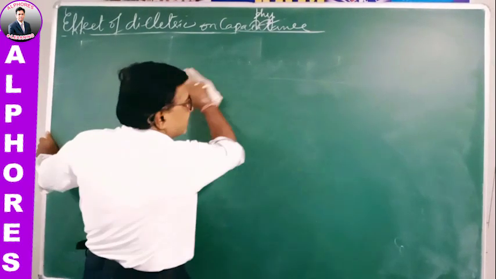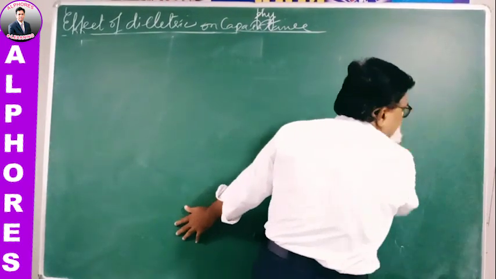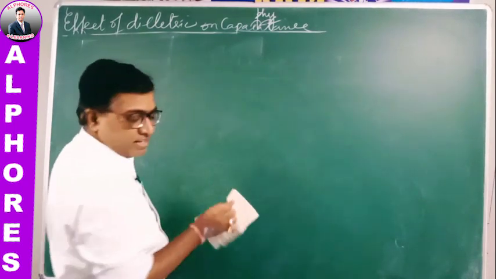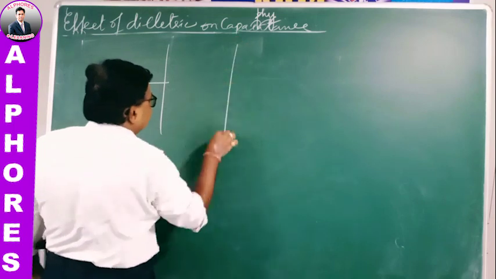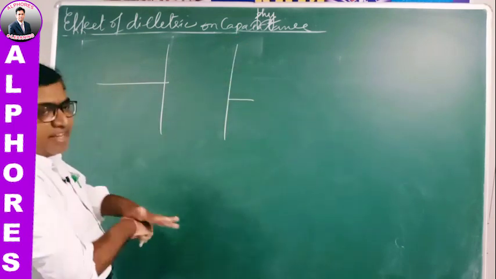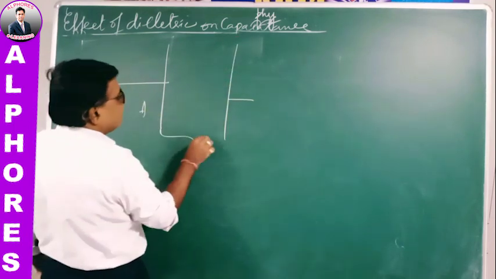When the dielectrics are placed in different manners, suppose there is a capacitor of plate area A and the distance between the plates is d.